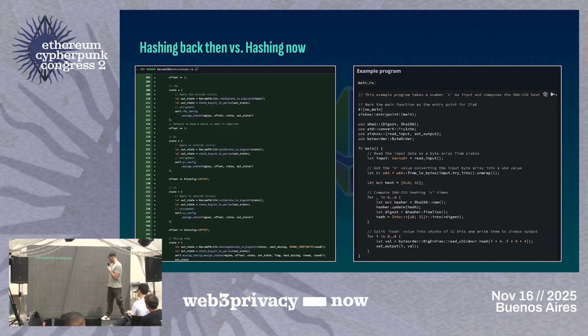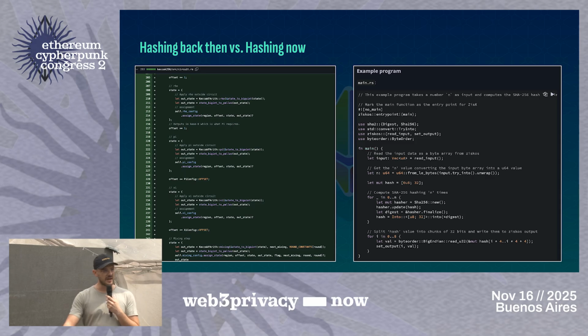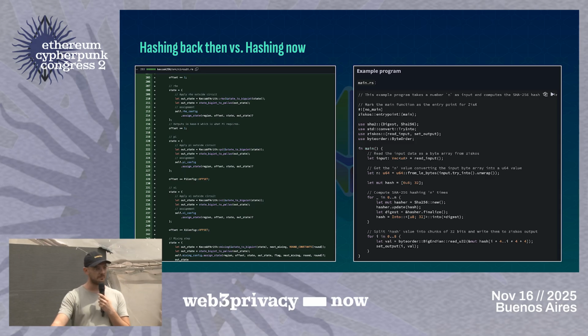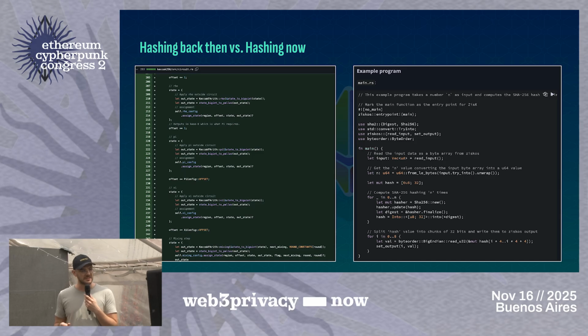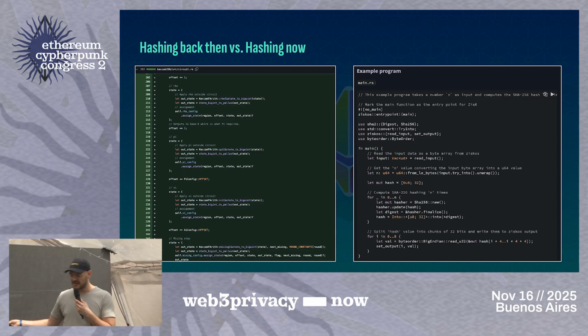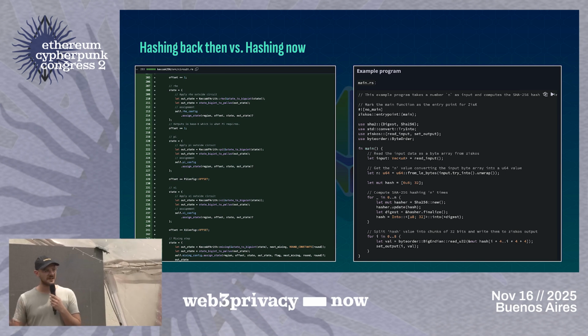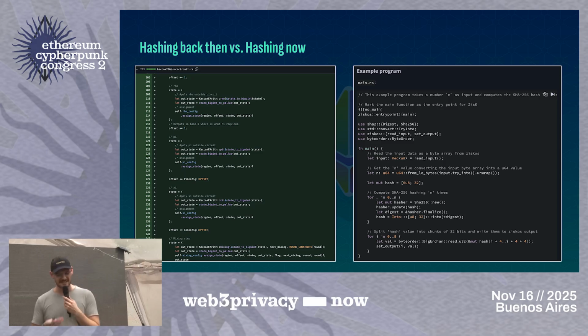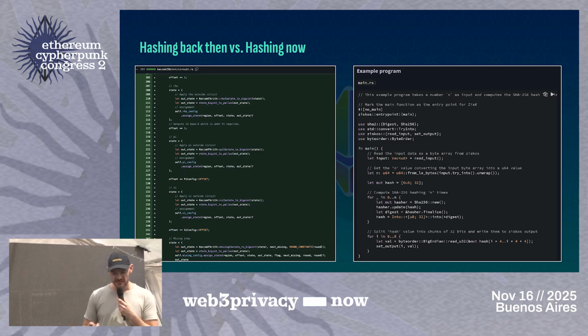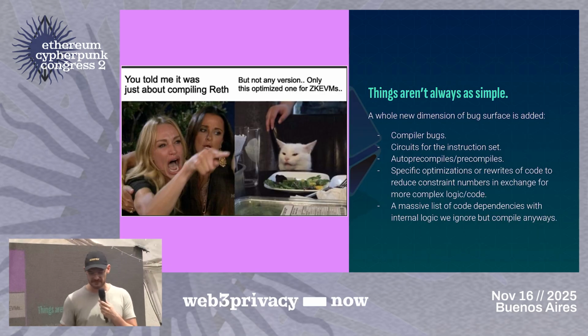So in nowadays ZK EVMs, if you want to perform hashing, for example Keccak256, you just need to import a dependency that compiles to no_std, and that's it. It's running. Back in the day, it took me tens of thousands of lines to implement Keccak, which was failing in a bunch of use cases, and it was madness and months of work. So things have gotten really, really nice.